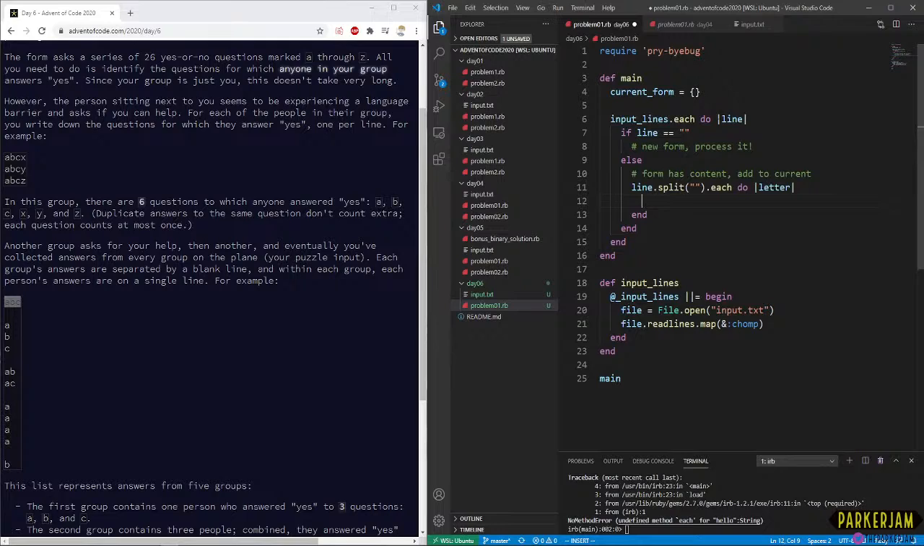Okay, so we're splitting on letter. And each letter we're just adding to the form. It doesn't really matter what the value is, because we're just checking to make sure that the keys exist. So let's just set them to 1 for now. That way, if later they need us to do anything where we're actually counting them, counting the duplicates, we can do that, and it's not that big of a deal. Okay, so that does everything we need for that.